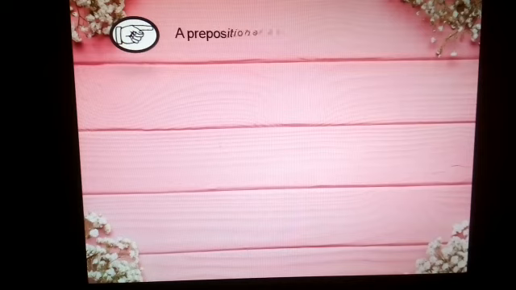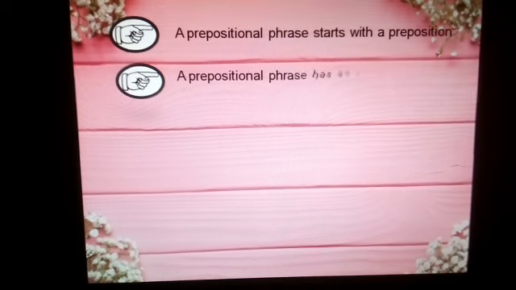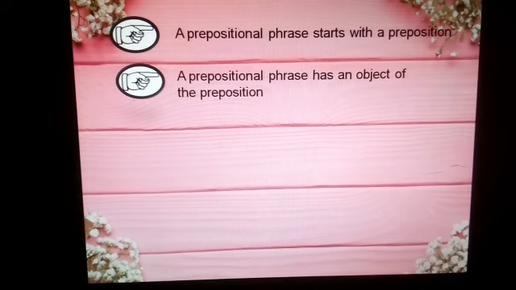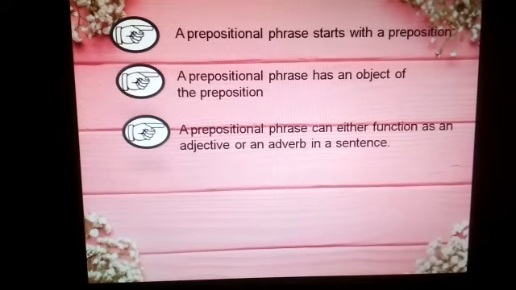Let us now summarize our lesson about prepositional phrase. First, a prepositional phrase starts with a preposition. Second, a prepositional phrase has an object of the preposition. Third, a prepositional phrase can either function as an adjective or an adverb in a sentence.